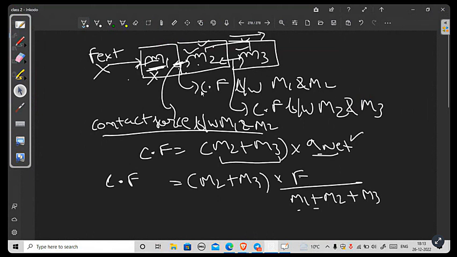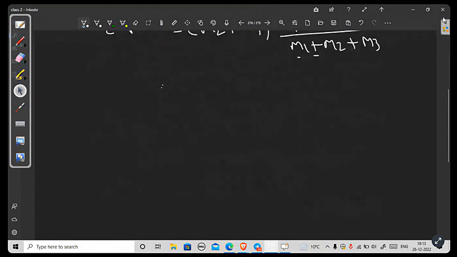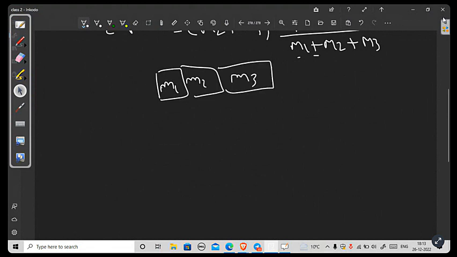Similarly, on similar lines, this was M1, this was M2, and this was M3, and this was the direction of the external force.